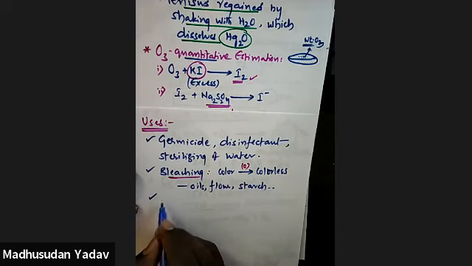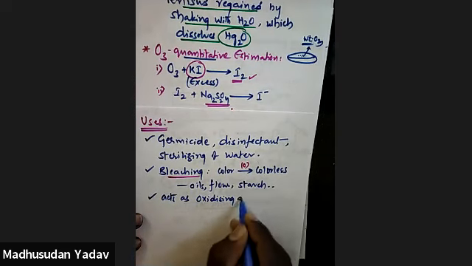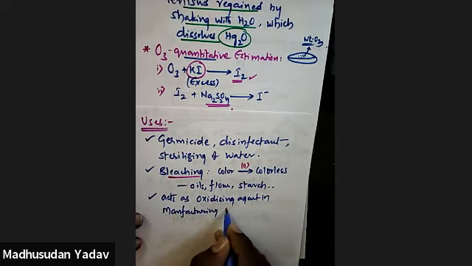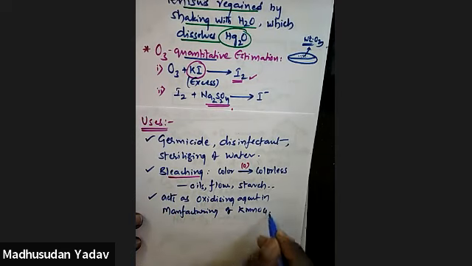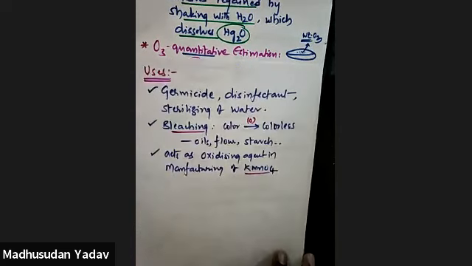Ozone is also used in the manufacturing of KMnO4. It acts as an oxidizing agent in the manufacturing of KMnO4. So this is about your ozone uses.